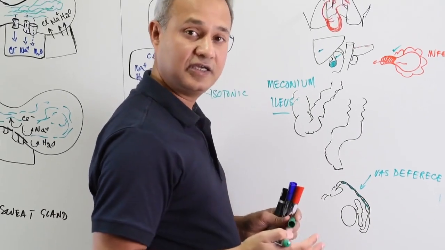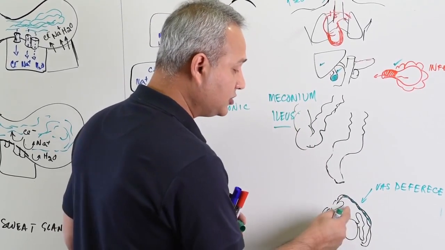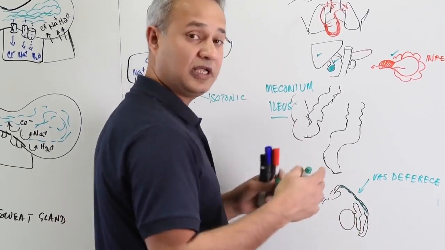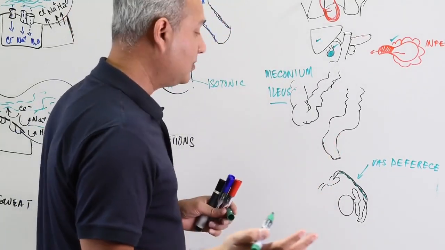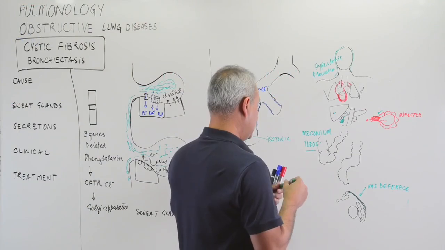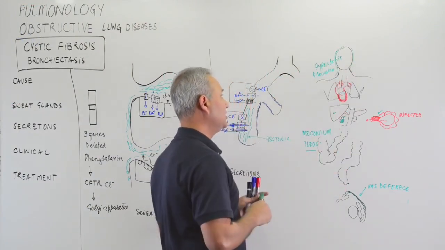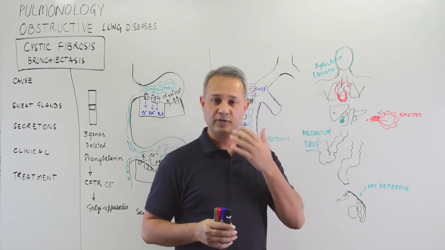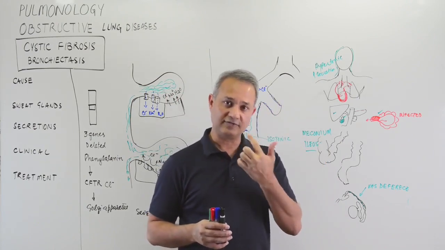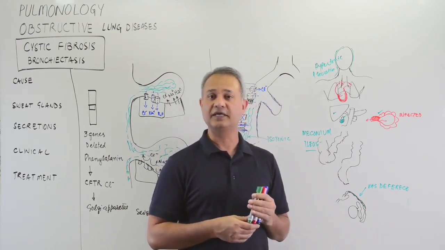So infertility will be seen. In some patients, do you know that the vas deferens will actually just be absent? And that may be the only problem that you would see in these patients. There can be a problem with the secretions in the upper airways as well, and that is why there are polyps, because of the dryness of the nasal passages.